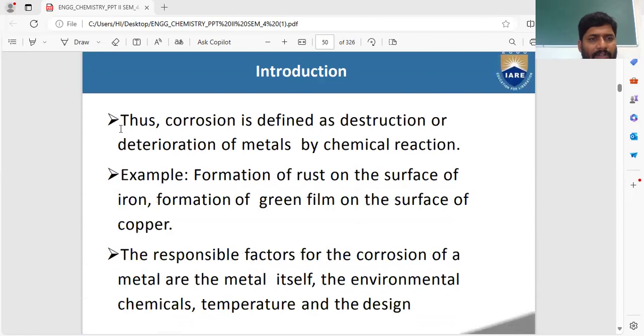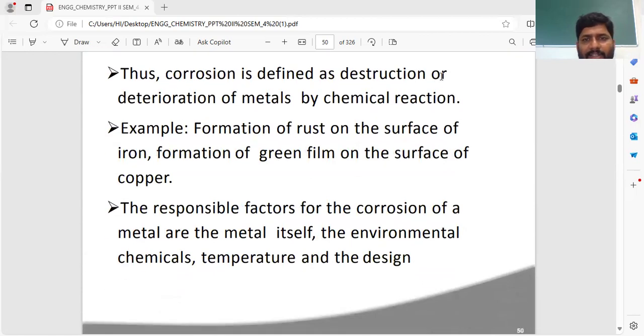See another point. Corrosion is defined as the destruction or deterioration of metals by chemical reactions. For example, you can take any metal, iron or copper. When iron is involved in the corrosion process, you will see a green color film on the iron surface, and sometimes a reddish brown color film. So this is a disintegration of metals, meaning degradation and destruction of metals.